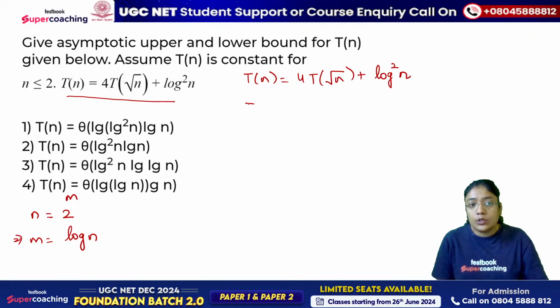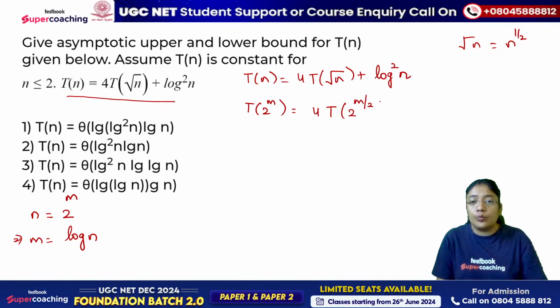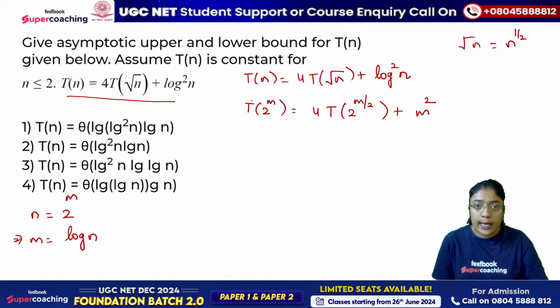n is 2 raised to power m, so T of 2 to the m is equal to 4 T of root n, and root n is nothing but n raised to power 1 by 2. n को मैं लिख रही हूँ 2 raised to power m by 2, plus log n whole square. So this becomes m square. Now again convert it.